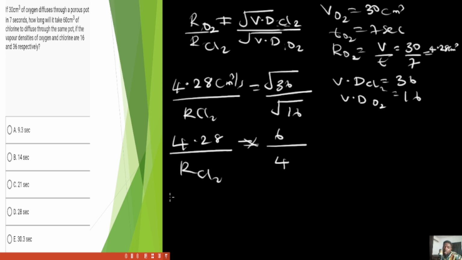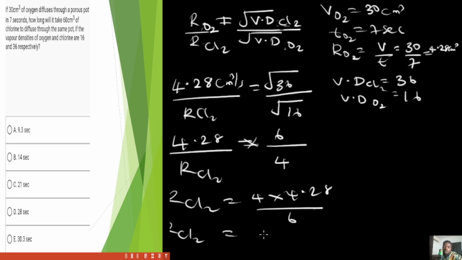Cross multiplying, the rate of Cl2 is now going to be 4 times 4.28 divided by 6. Your answer is going to be: rate of Cl2 equals 2.85.